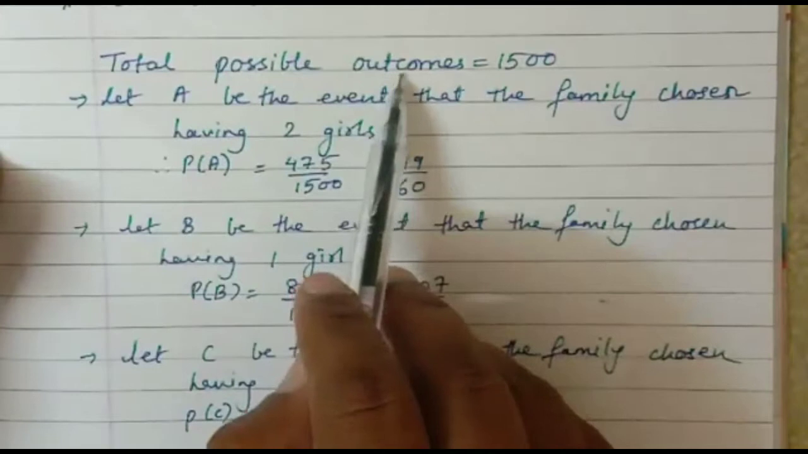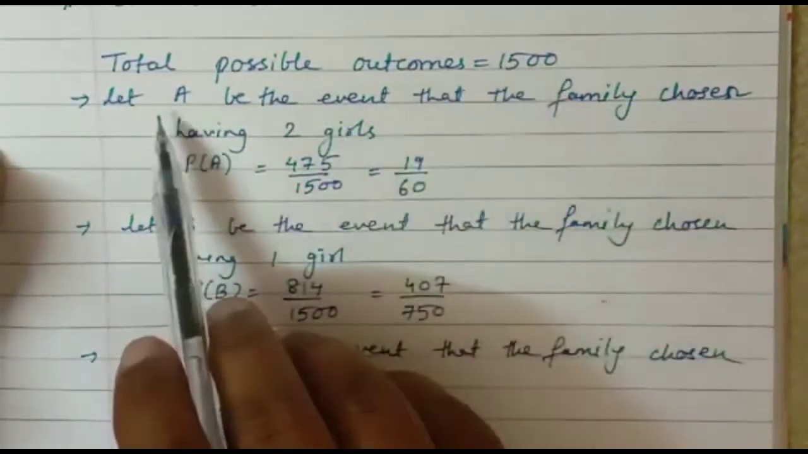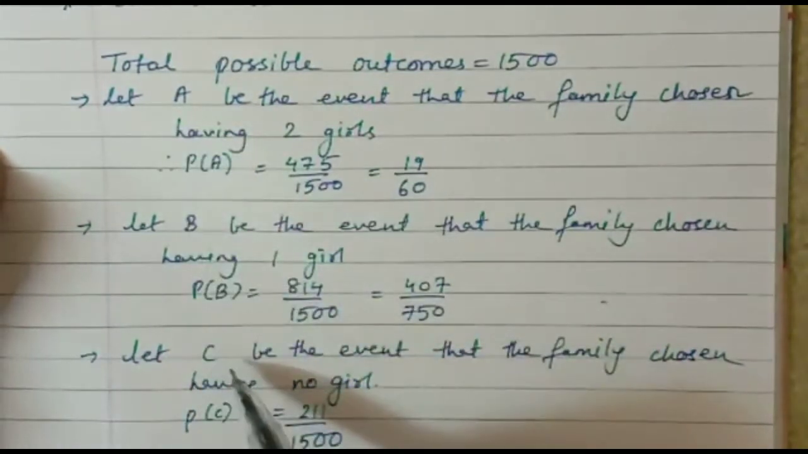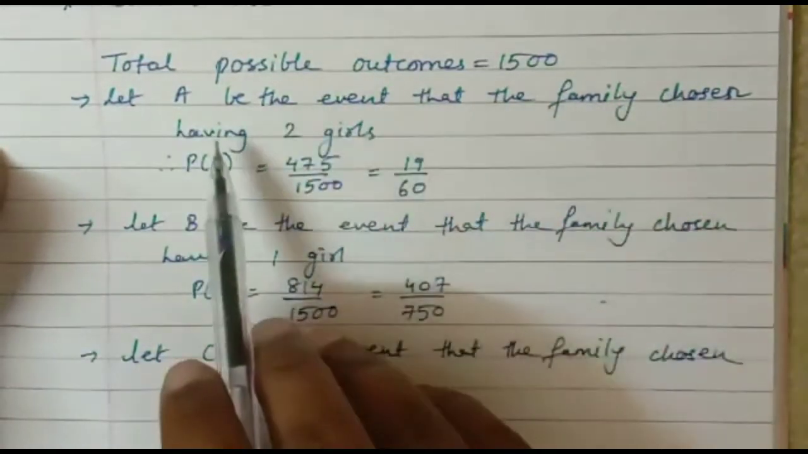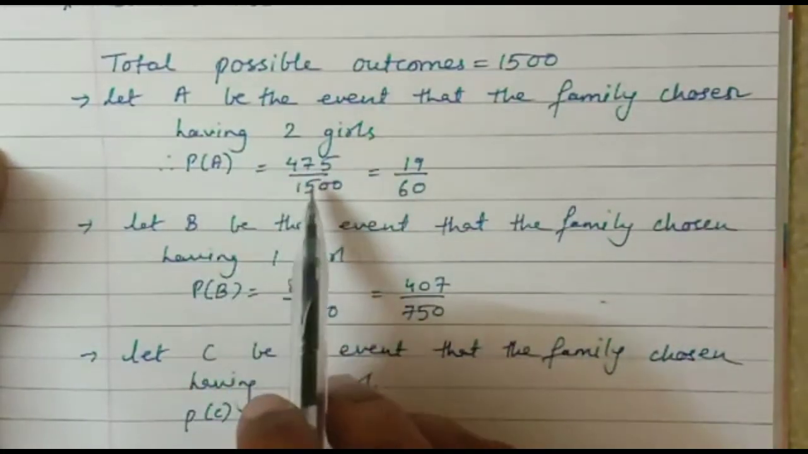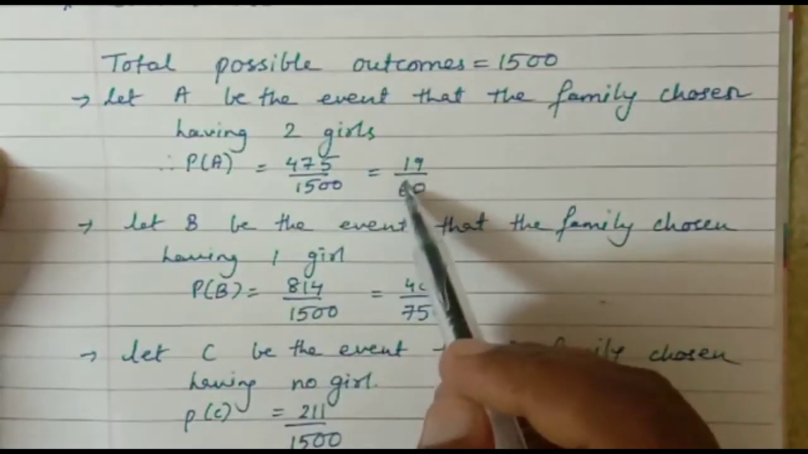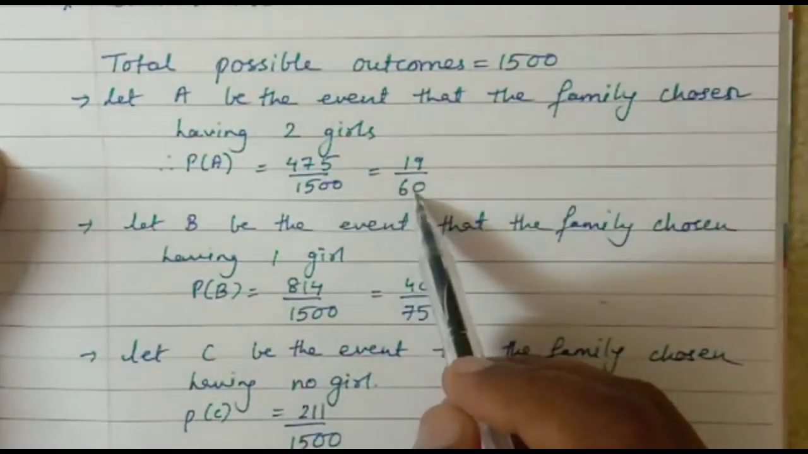The total number of possible outcomes is the number of families. So that was a total of 1500 families. Now you have to name every event separately. For example, let A be the event that the family chosen at random has 2 girls. So P of A will be 475 by 1500. You can again factorize it if you are getting a common factor. So you will be getting 19 upon 60.